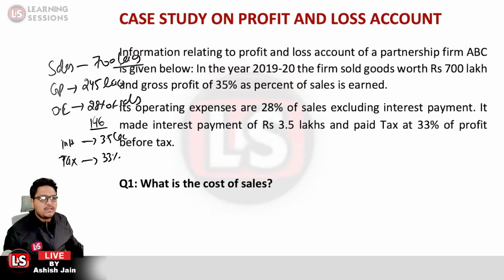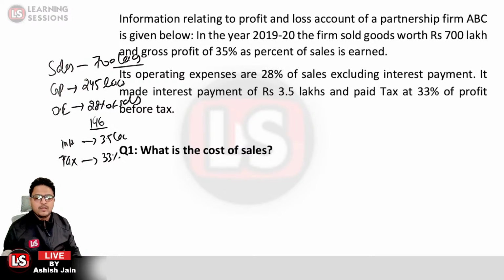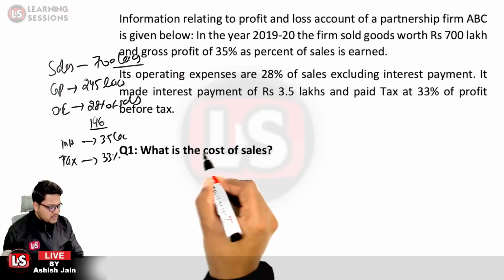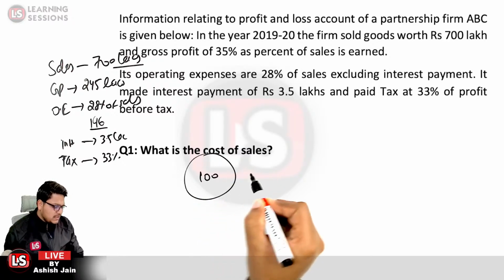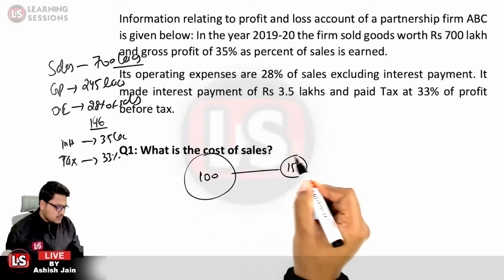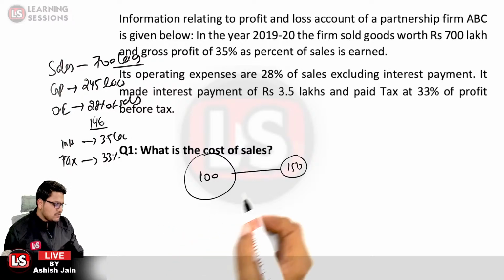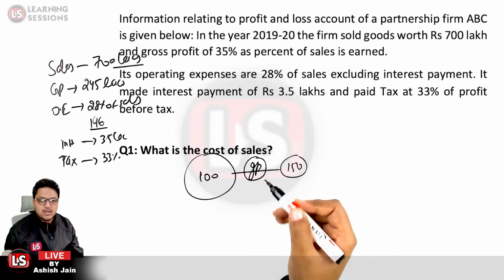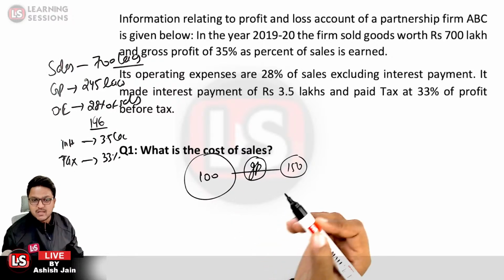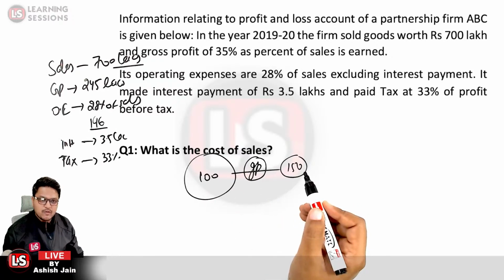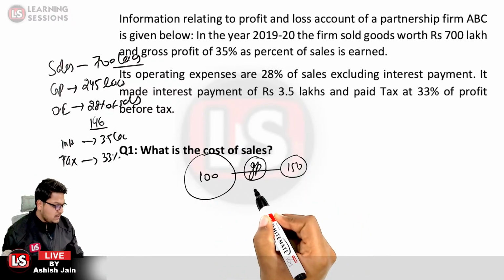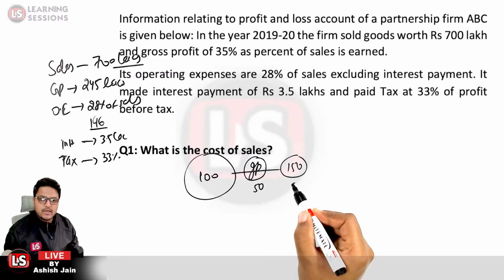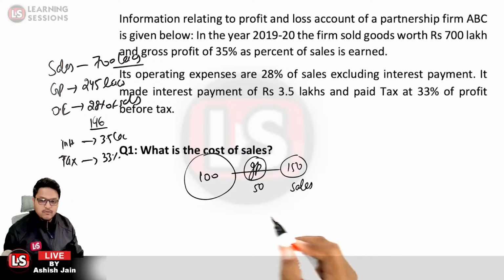Now, what is the cost of sales first of all? Let me tell you first that if we purchased a product for 100 rupees and sold it for 150 rupees, what is our gross profit? For gross profit we never consider any cost related to marketing expenses or depreciation or any other expenses. So gross profit is 150 minus 100, that is equal to 50. And the sales amount over here is equal to 150.